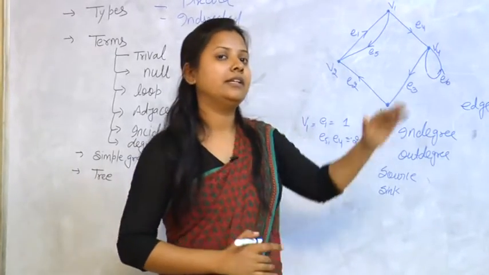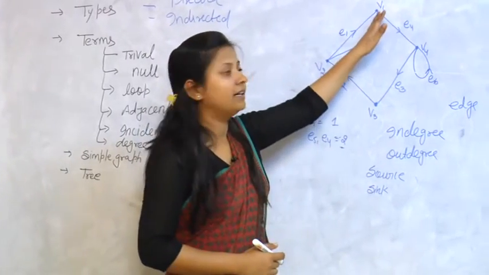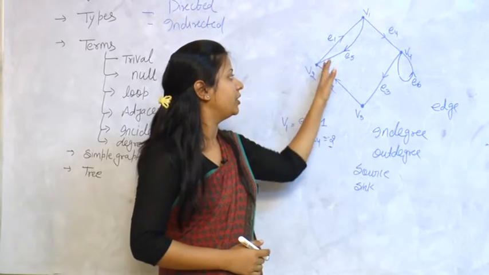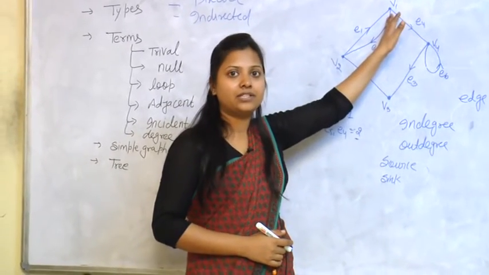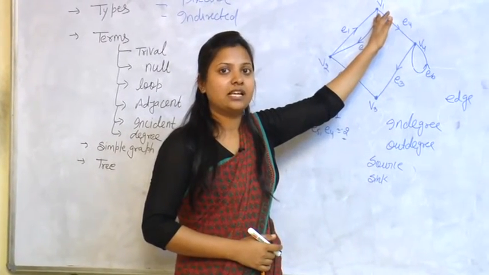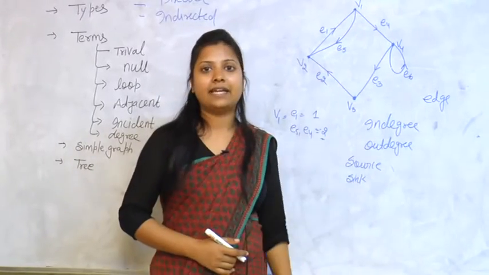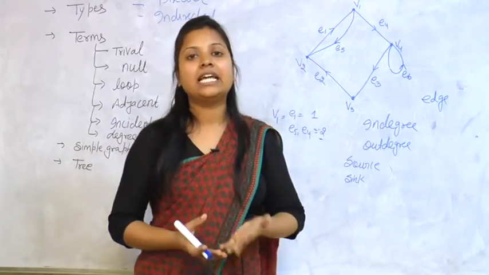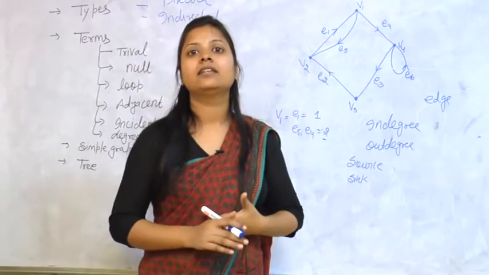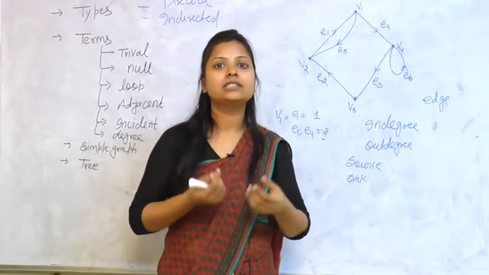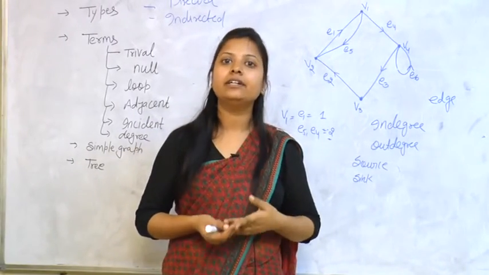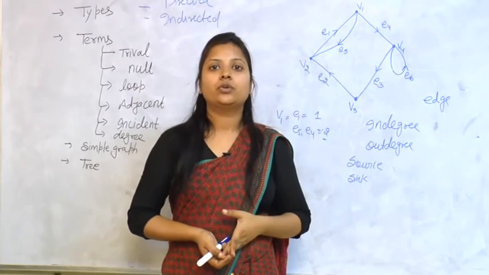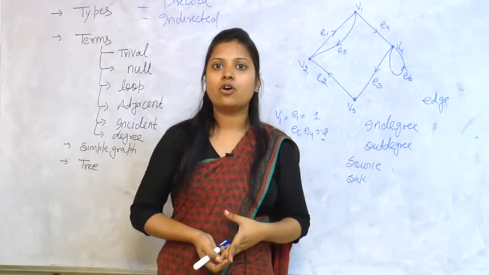Now in this we can see that an edge starts from 1, 2, 3, 4 and ends at itself. It will create a cycle. So if in any graph no cycle exists, then we can call it a tree. This is a short term, we can read it in detail later. So this is a complete description of graph.